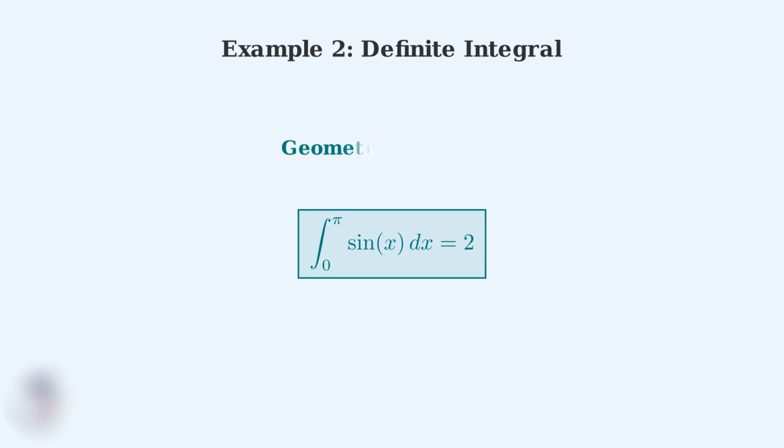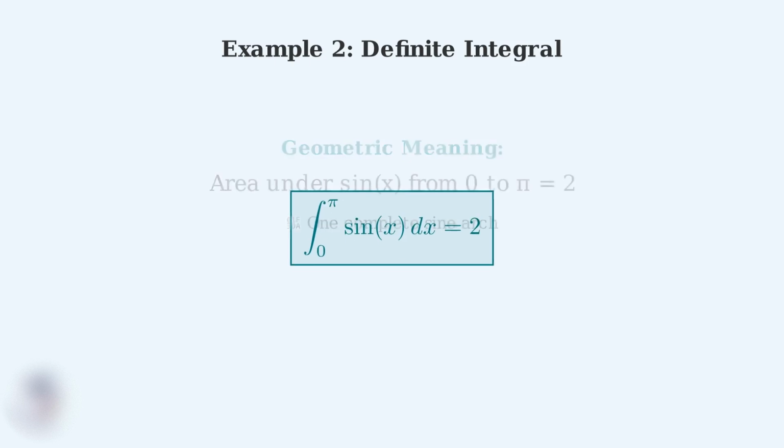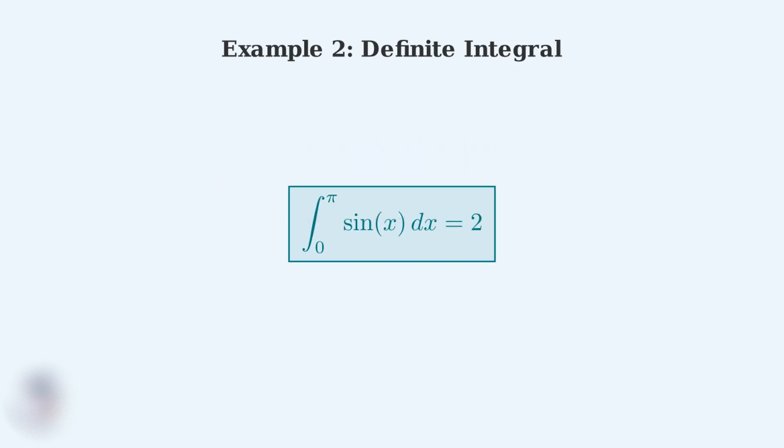This result has a beautiful geometric meaning. The value 2 represents the exact area under the sine curve from 0 to pi. This is the area of one complete arc of the sine wave. Remember this important result. The definite integral of sine x from 0 to pi always equals 2, representing the area under one complete arc of the sine curve.